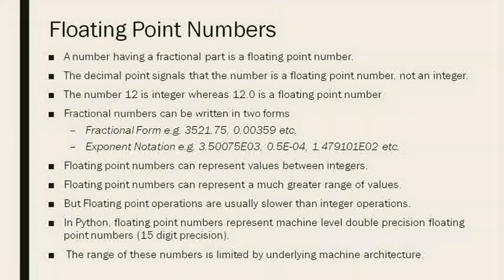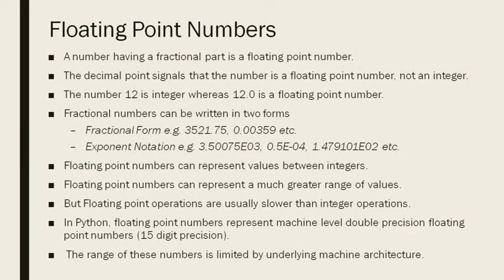Next we have floating point numbers, the numbers that have a fractional part. A number having a fractional part is called a floating point number. The decimal point signals that the number is a floating point number, not an integer. So a number, suppose 10, is an integer, and a number 10.01 is a floating point number, as it has a fractional portion. For example, 12 is an integer whereas 12.0 will be treated as a floating point number. So there is a difference. If you add a point and a value like 0 after it, it will be treated as a floating point number.